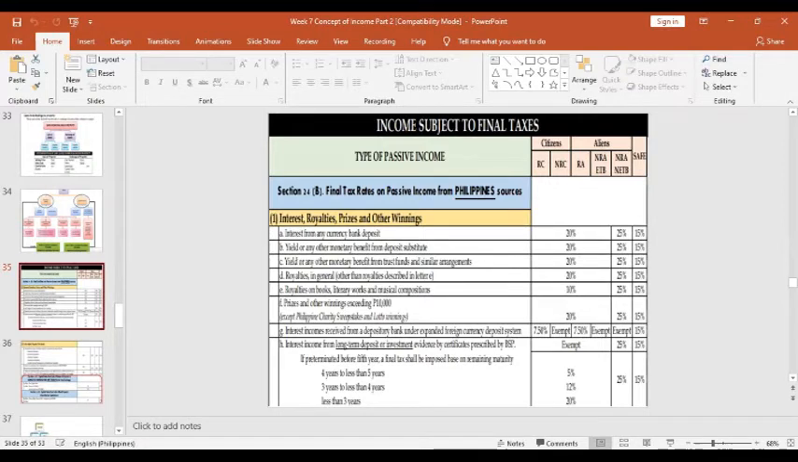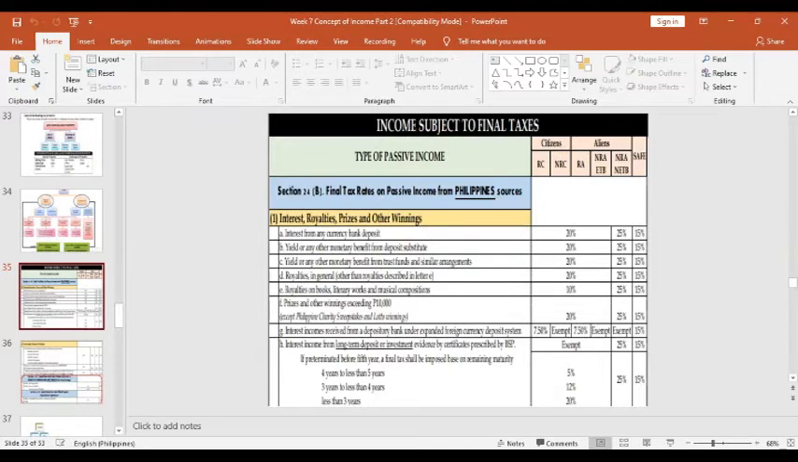But on letter G, for the resident citizen, the final tax for the passive income is 7.5%. For the non-resident citizen, it is exempted, because it depends on whether the passive income is within the Philippines or not, but it is exempted. For the resident alien, 7.5%. But for the non-resident alien engaged in trade or business and not engaged in trade or business, these are exempted. For letter H, for the resident citizen up to the non-resident alien engaged in trade or business, that is exempted.